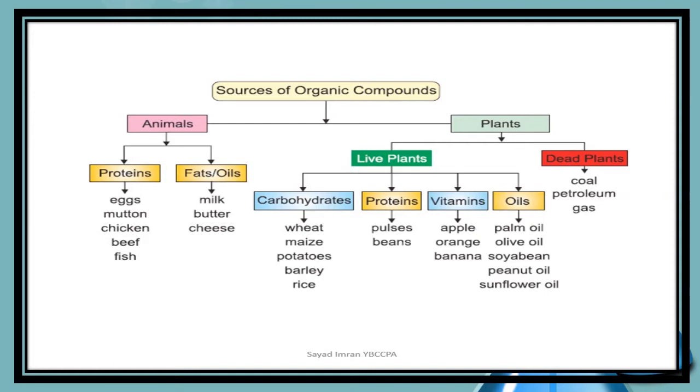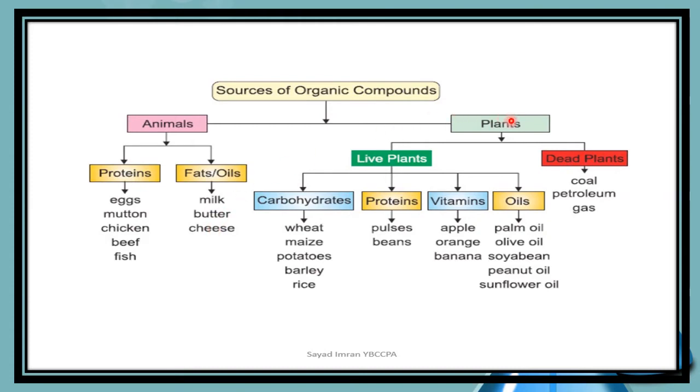Organic compounds, we get from plants, and we get them from animals also. When we talk about animals, proteins, fats, oils: we get proteins in the form of eggs, mutton, chicken, beef, fish. So these are all sources of protein. Protein is an organic compound. Similarly, fats and oil, we get in the form of milk, butter and cheese. Basically, the compounds which form milk, butter or cheese are also organic compounds.